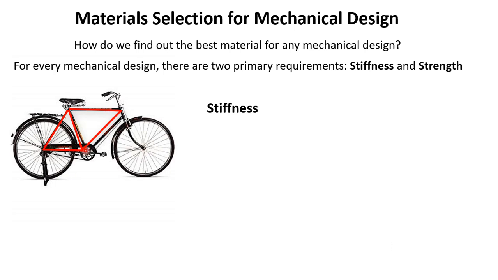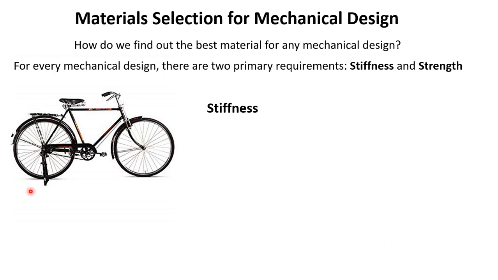So this is a rigid structure. In the wheel, we can see there are spokes, and these spokes also have sufficient stiffness so that this wheel does not buckle. Similarly, every part of this bicycle has been designed and the material has been selected such that this bicycle can give a very good performance without any problem with the stiffness.